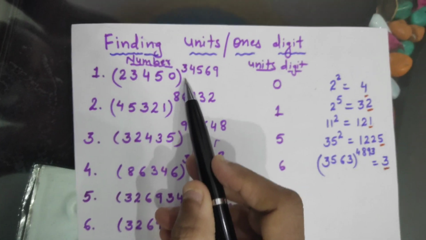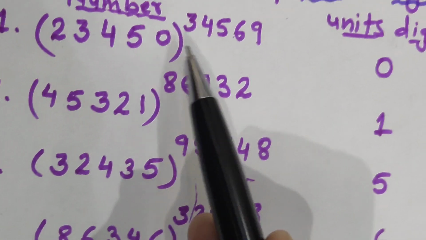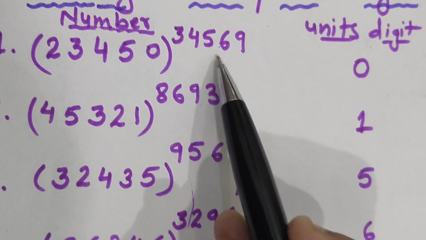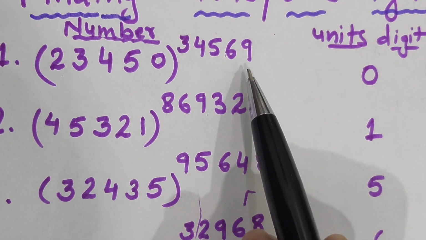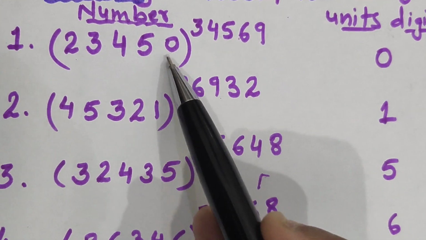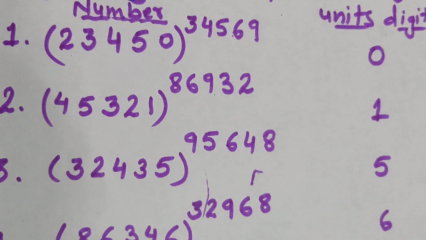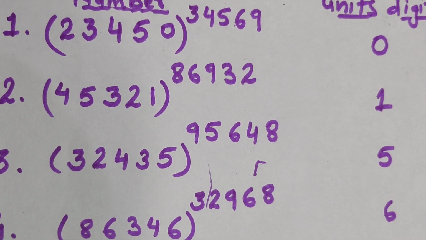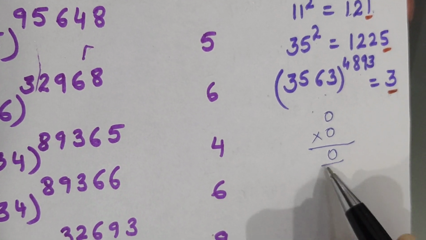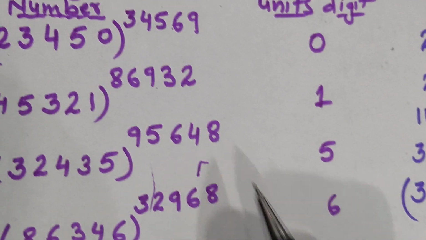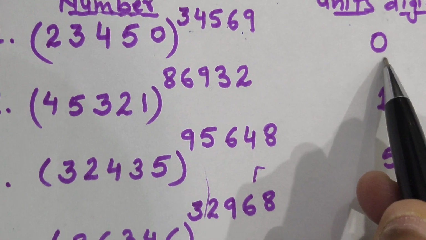Like here, the first question is 23,450 raised to power 34,569. When a person sees this, he thinks, I have never learned these things, so it's better to leave the question. But no, you will not leave. Why? Because the ones place is 0, and if I multiply 0 by 0, 100 times, 1000 times, whatever times, what am I going to get? 0 only. So without looking at the power, instantly I will write 0.